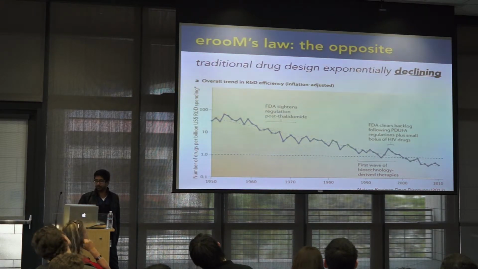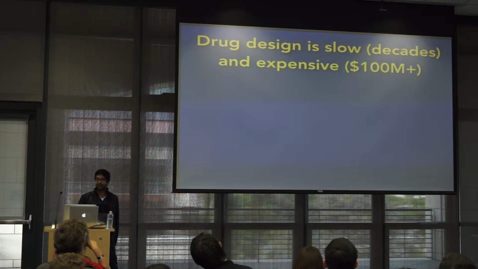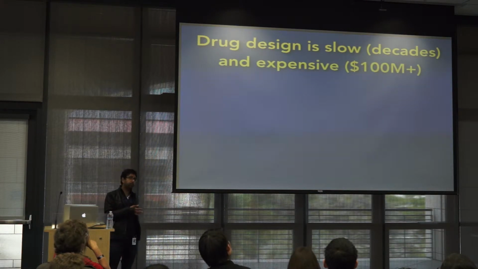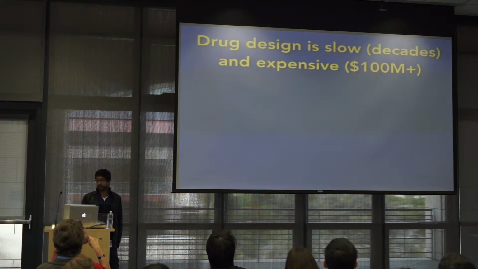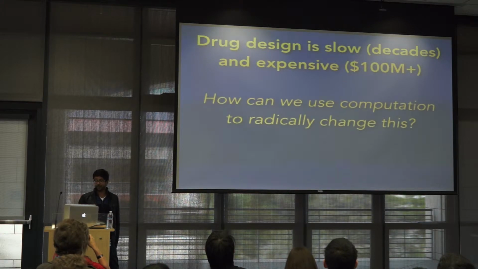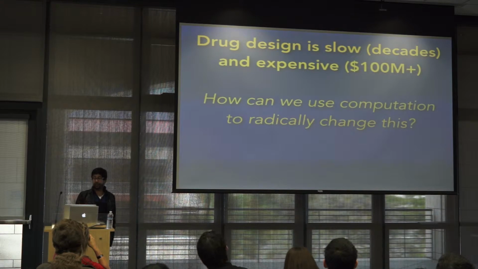So we want to be able to do something about it. And so it leads to a fundamental question, which is that drug design is slow, often takes a decade, 15 years, and hundreds of millions of dollars. And is there something we can do about it? I'm both impatient and quite poor, so I'd like to be able to do something different. And in particular, for this crowd and for me, it's not a surprise that ideally we can use computation to do something about this.